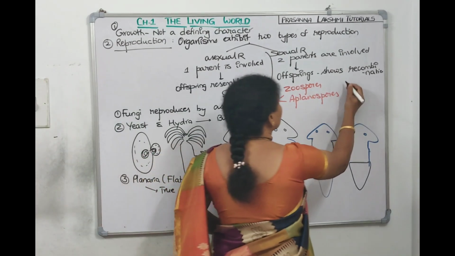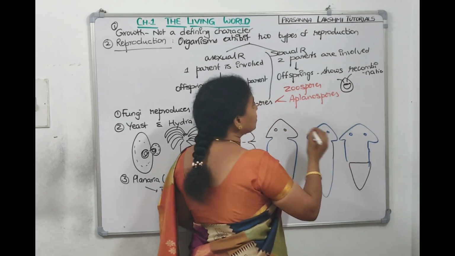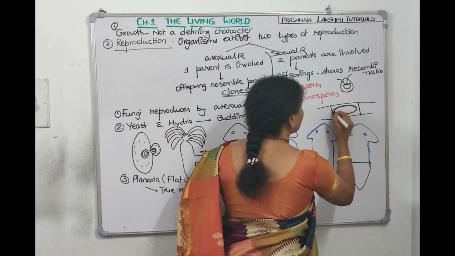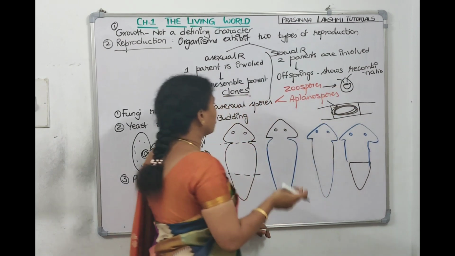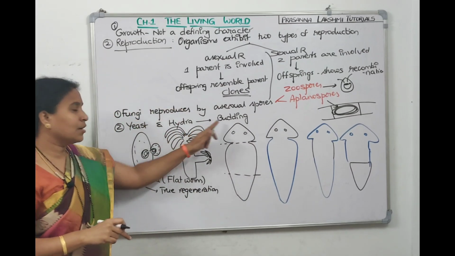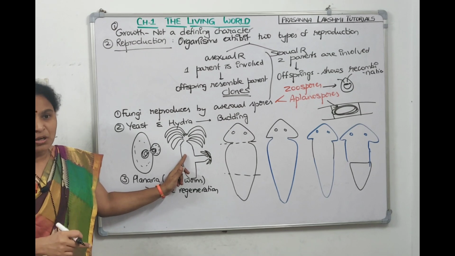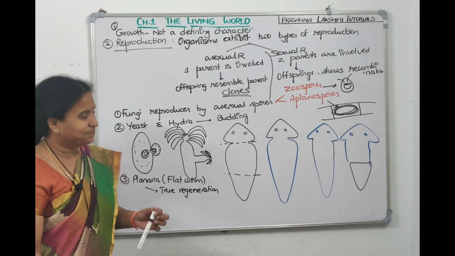The zoospore is like this, right? And applanospores are thick walled resting spores which are inside. These are endospores. So this is applanospore, this is zoospore. Coming to the next point, yeast and hydra reproduce by budding. This is budding in yeast, this is budding in hydra. The third picture, planaria, shows true regeneration. Take a screenshot, we'll continue.